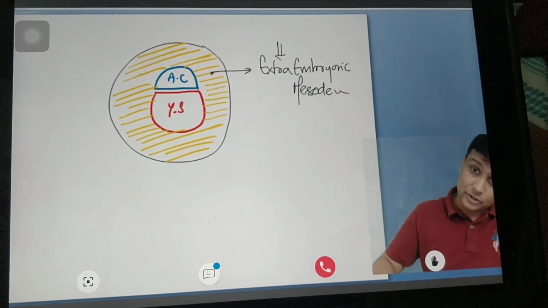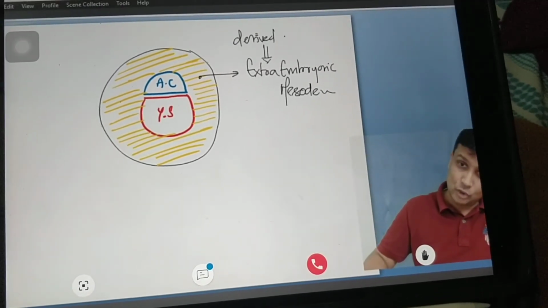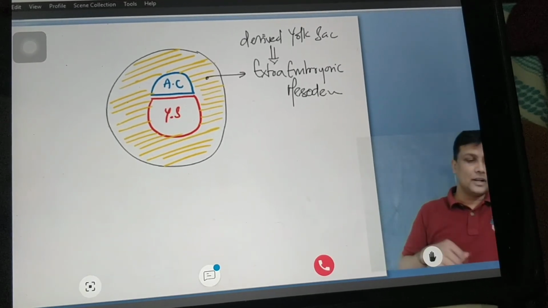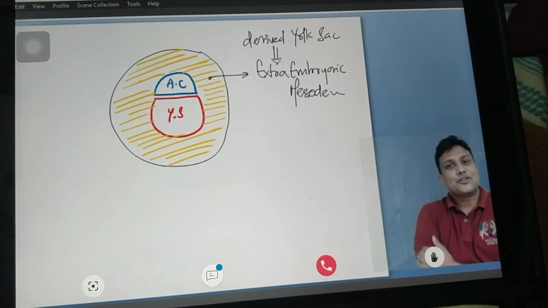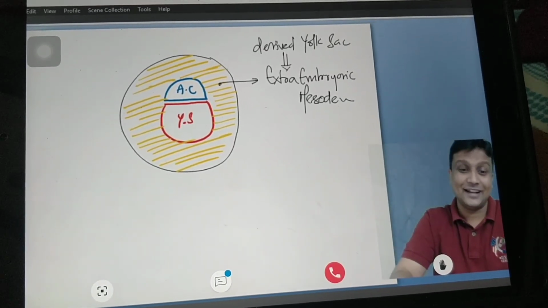From where do you get this extra-embryonic mesoderm? Remember, it is derived from the yolk sac. Extra-embryonic mesoderm is derived from where? It is derived from the yolk sac. That will be asked in the exams.